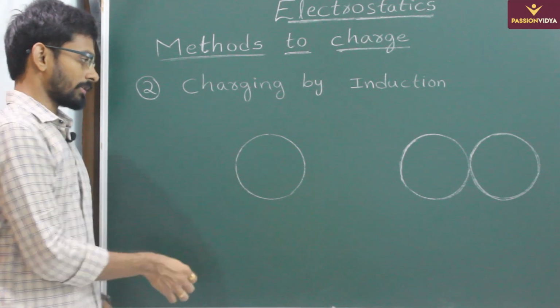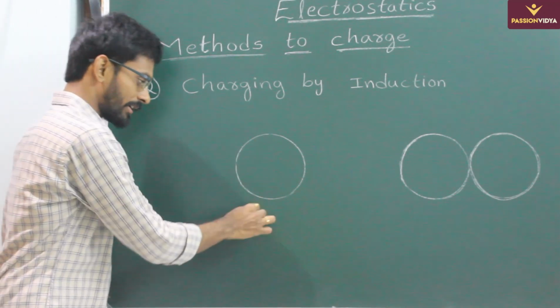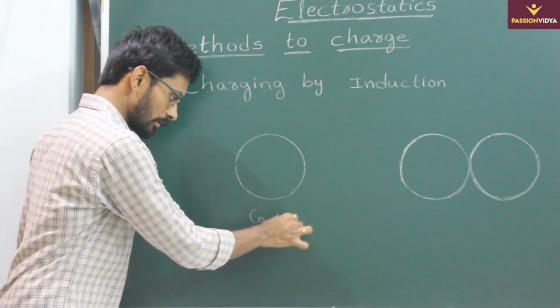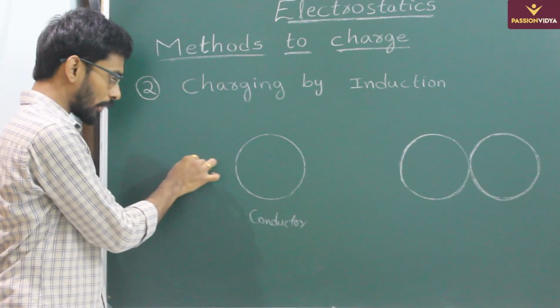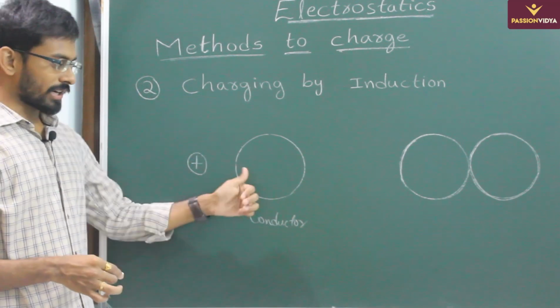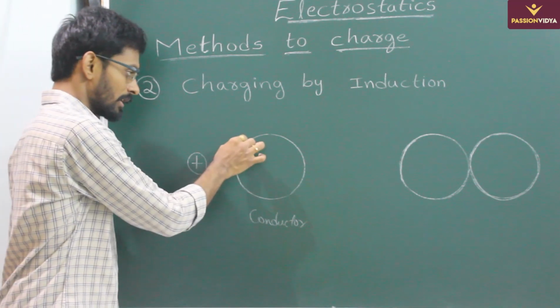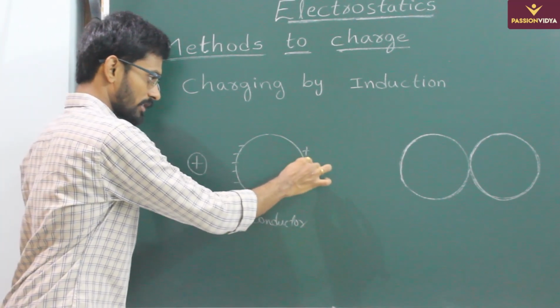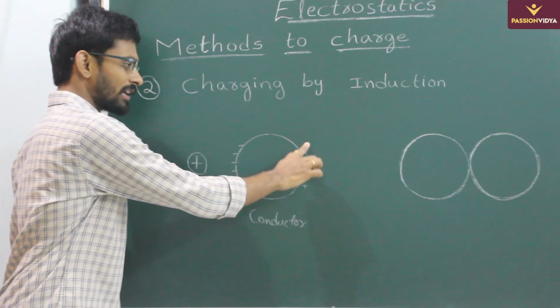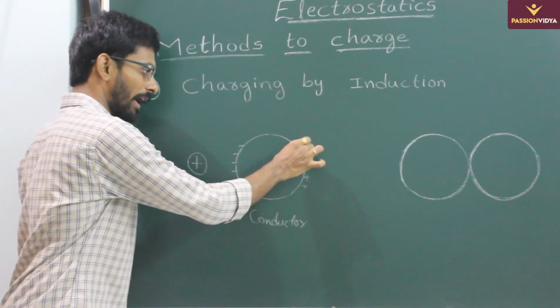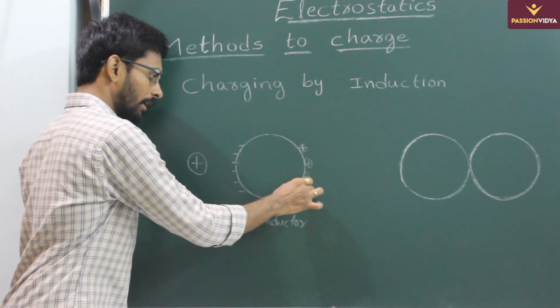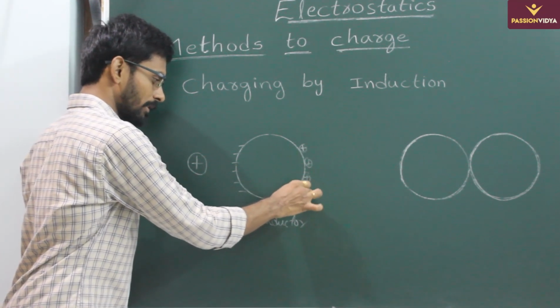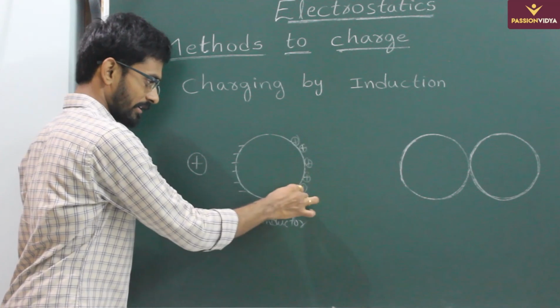So let us see some examples. So here we have a conductor. So now when you bring a positive charge, let us say close to this conductor, so just now we discussed that negative charge will appear on the nearer end and the positive charge will be appearing on the far end. So now these positive charges want to go as far as possible, right? So they cannot, this is the farthest possible distance, so they will settle on this end.